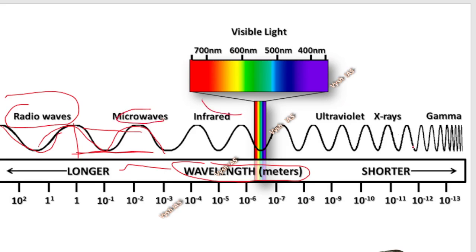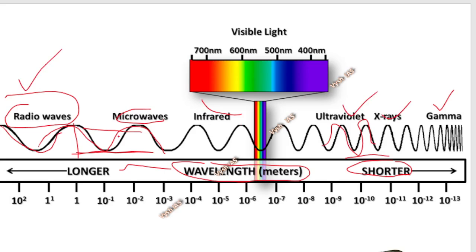Then here you see the waves are coming closer and closer, so obviously the wavelength will become shorter and shorter when you go to the right. So gamma rays have the shortest wavelength. X-rays are little more, UV has little more than that, and radio waves have the highest wavelength in this particular picture which you see.